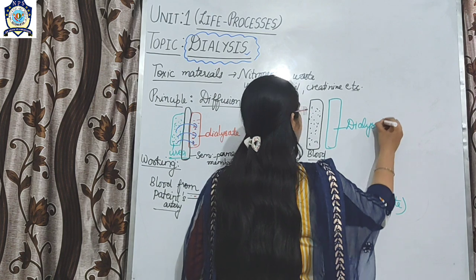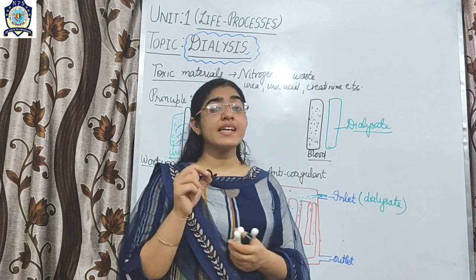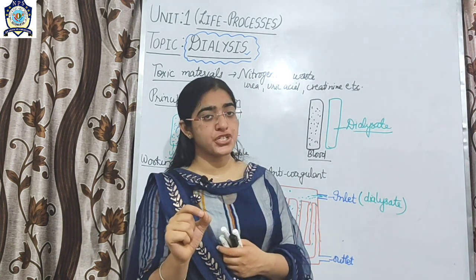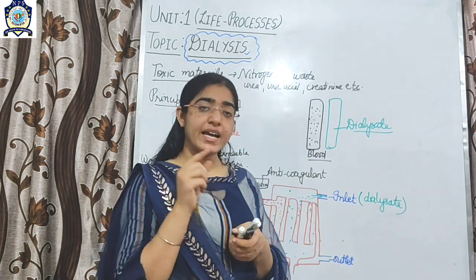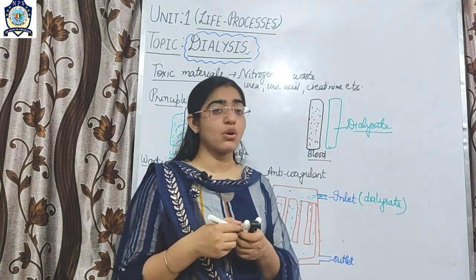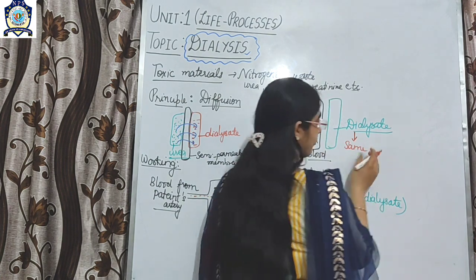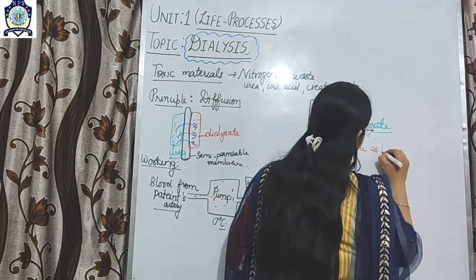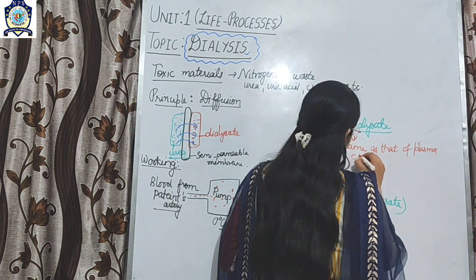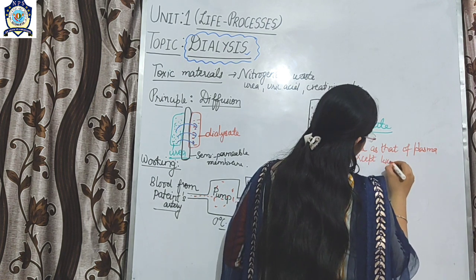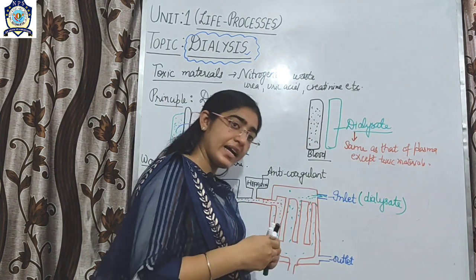If we talk about the composition of the dialysate, it has the same composition as the plasma part of the blood, except the toxic material, like urea and uric acid.